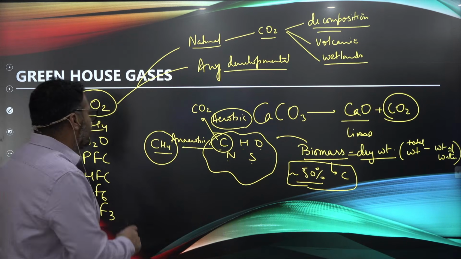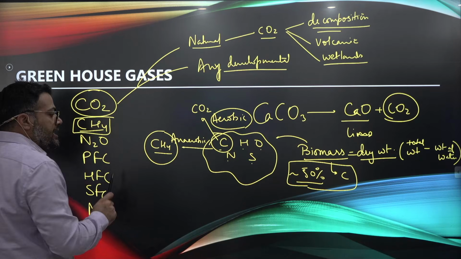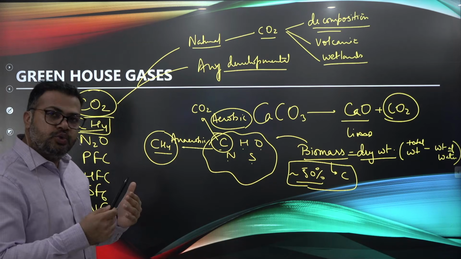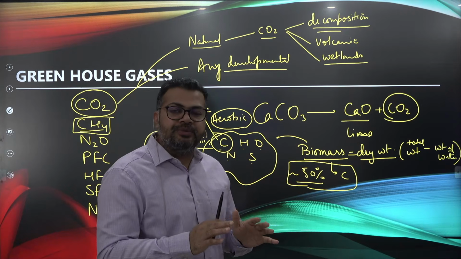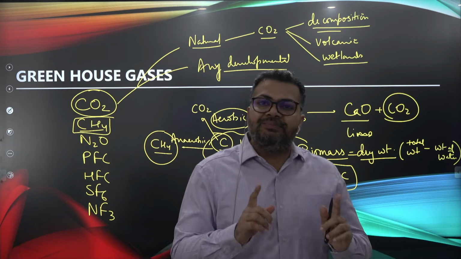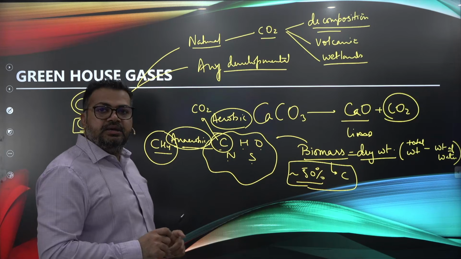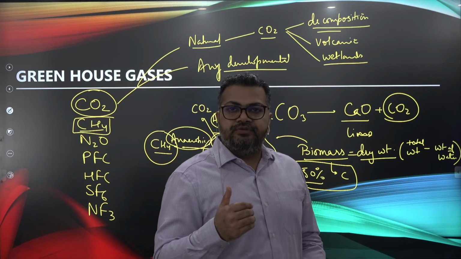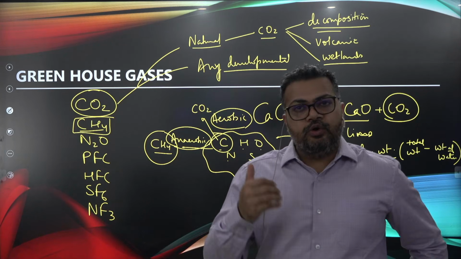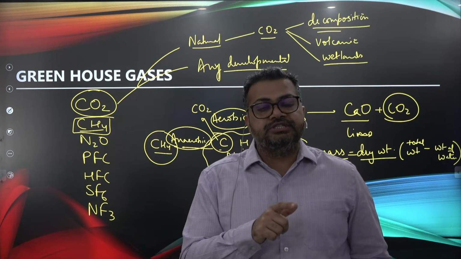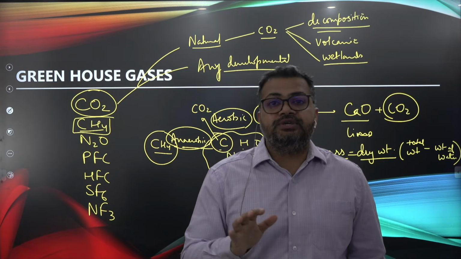When you talk about methane, the sources of methane and CO2 are mostly common when you look at them naturally, but the primary difference is methane is a result of anaerobic decomposition. So whenever the breaking down of organic matter happens in the absence of oxygen, there you will see methane emissions quite high.